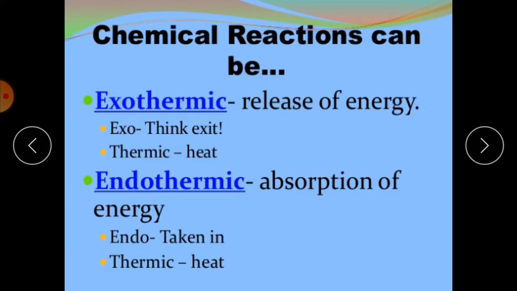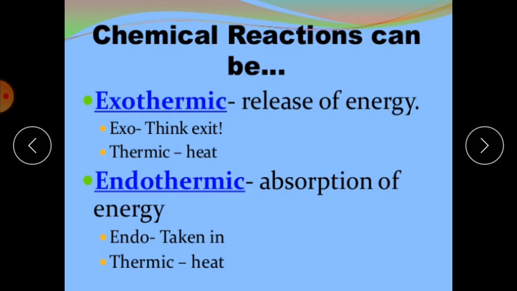And we have discussed what an exothermic reaction is and what an endothermic reaction is. Students, I told you that when a release of energy takes place, it means this is an exothermic reaction, and when energy is absorbed, this is known as an endothermic reaction.